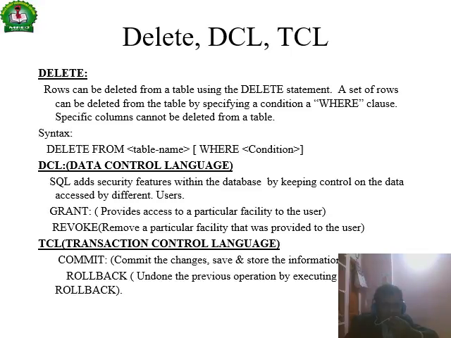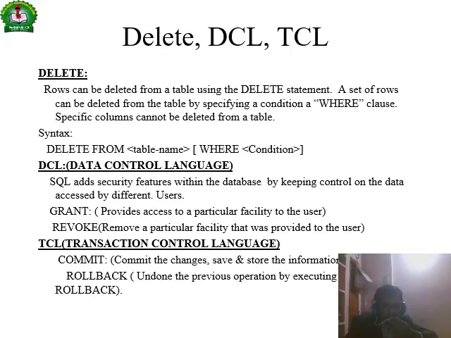And DCL, data control language commands, are grant and revoke. Grant is a facility to give access to the users, whereas revoke is revoking the permissions provided to the user.